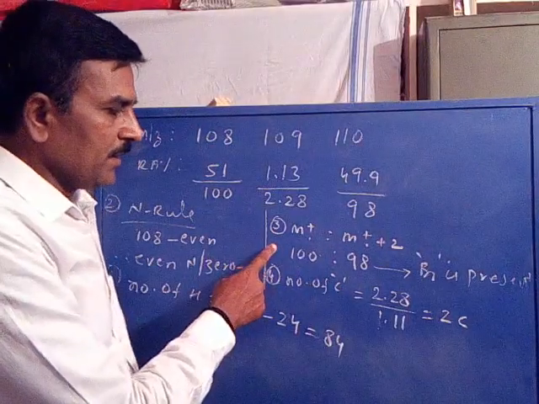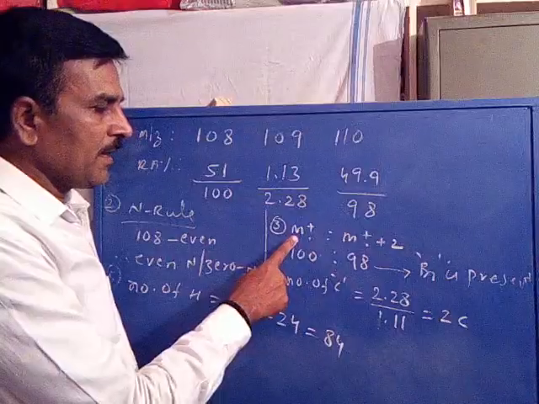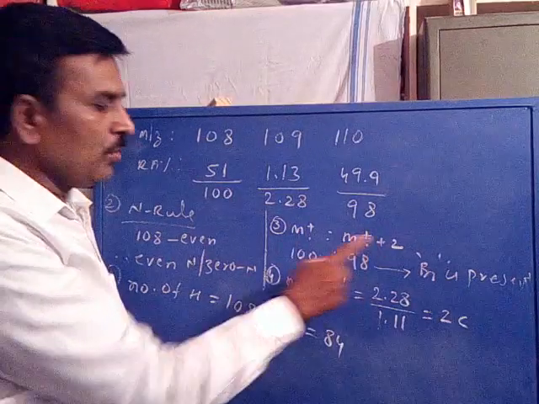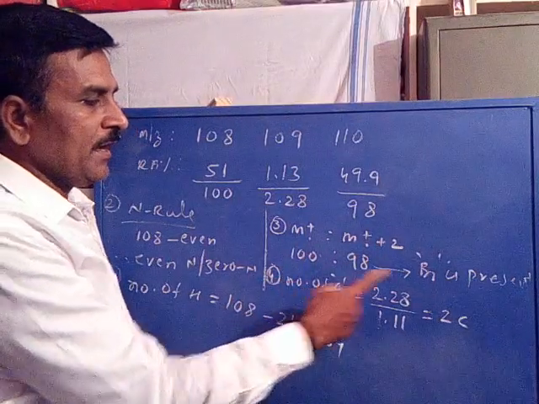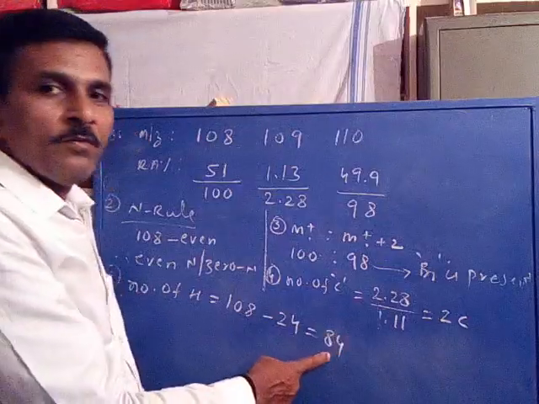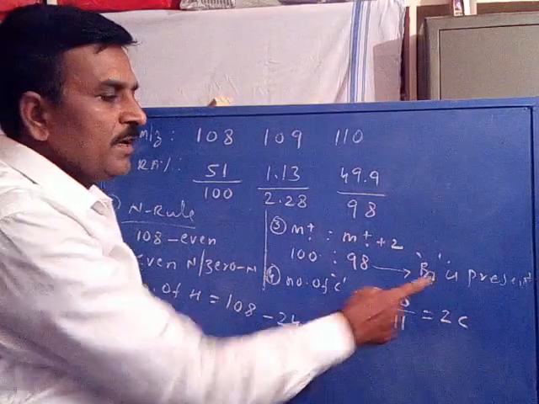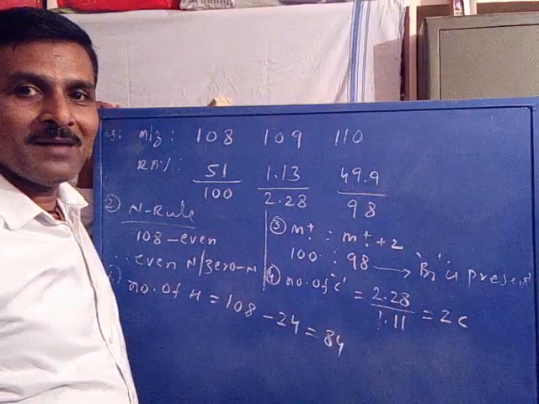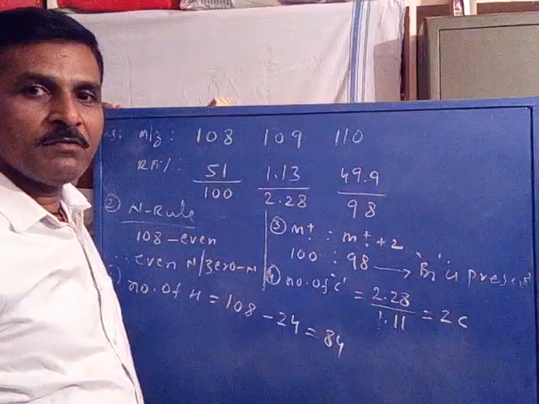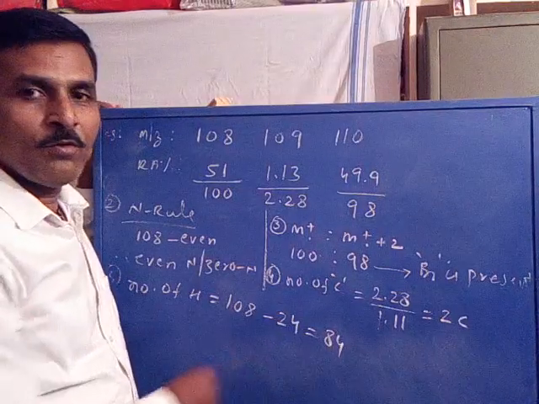Now, in the third guideline, the relation between the molecular ion and molecular ion plus 2 is 100 to 98, which indicated bromine. The leftover mass is 84, so we should remove the contribution of the mass of bromine from the leftover mass.